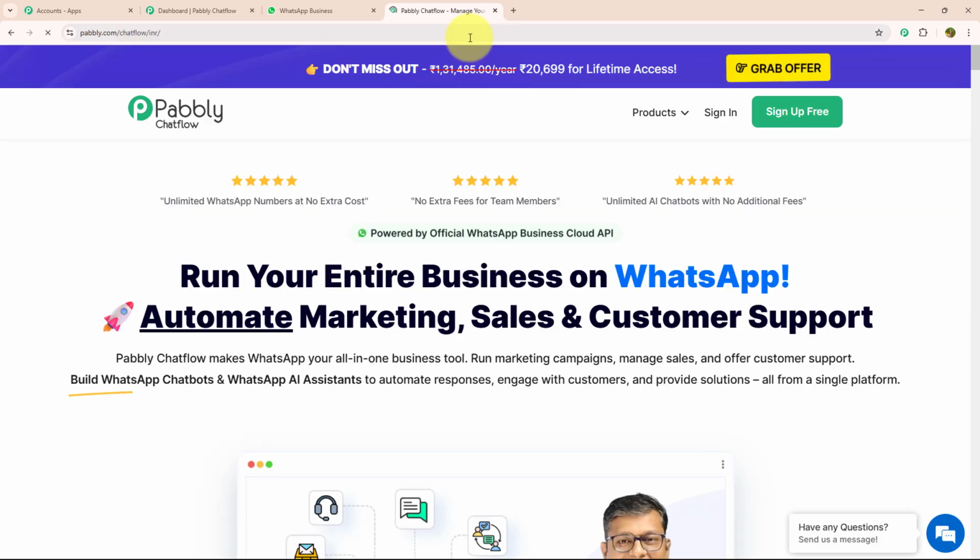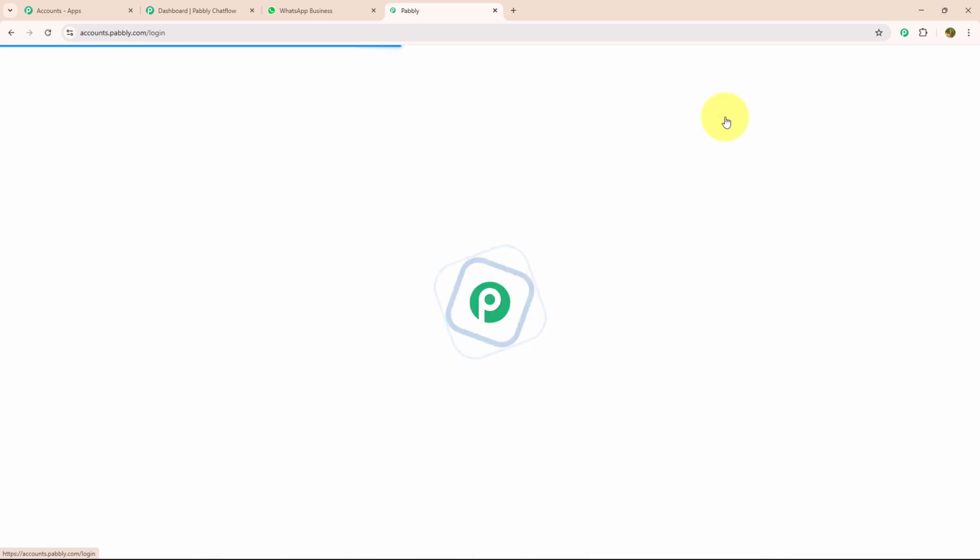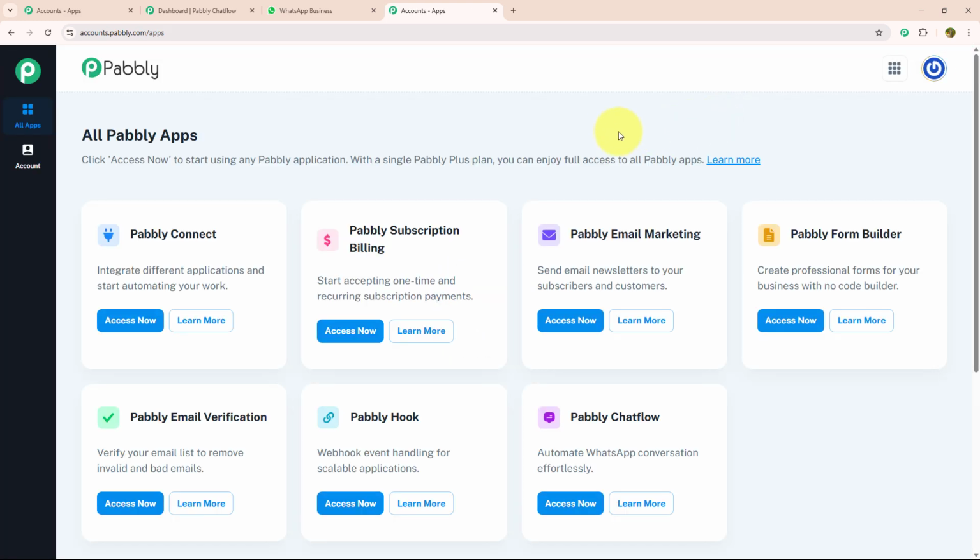pabbly.com/chatflow. As soon as you search this, you will land on the pabbly.com page. Here you can see there are two options, sign up for free and sign in. If you are a new user, you can sign up for free. As I am an existing user, I will click on sign in. After signing in, you will land on the All Pabbly apps page. Over here, you can see there are 7 different applications. But as we are working with Pabbly Chatflow, I will click the Access Now button of that.